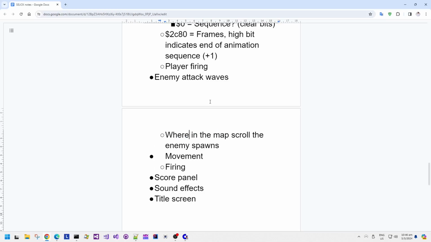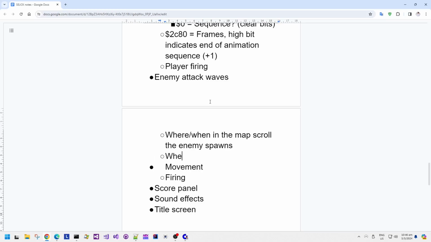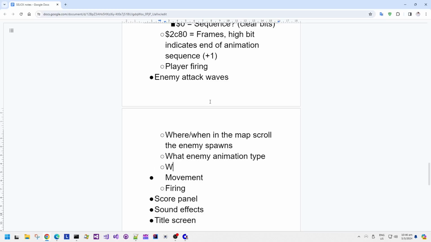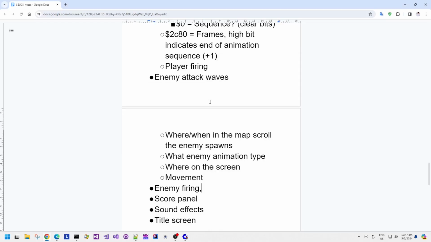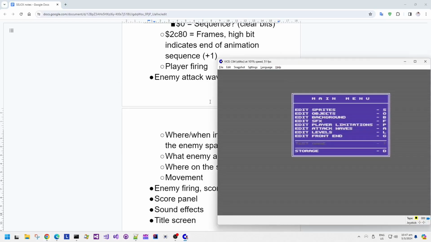Now we can scroll the map in rough block chunks, which is 5 characters high, and then fine scroll, and then we can choose what the animation type is, in other words what the enemy animation type is, and where on the screen the enemy will start moving from, where it is spawned basically, and then after that how the enemy moves. The enemy firing is separate to the enemy attack wave, and also what the score is for the enemy and how it collides with the player.